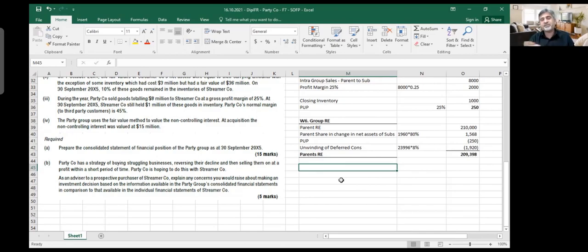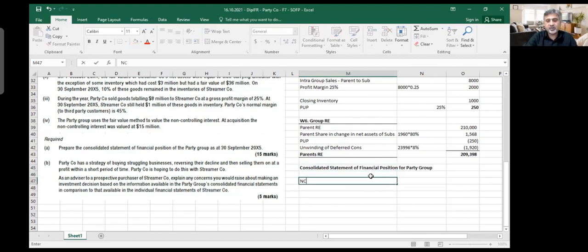That I will explain to you next time actually. Sale of non-current assets, because that requires two or three additional calculations. So intragroup sale of assets, I'll explain next time. So let's make it like this. I will call it consolidated statement of financial position for Party group. Okay, let's call it like this.